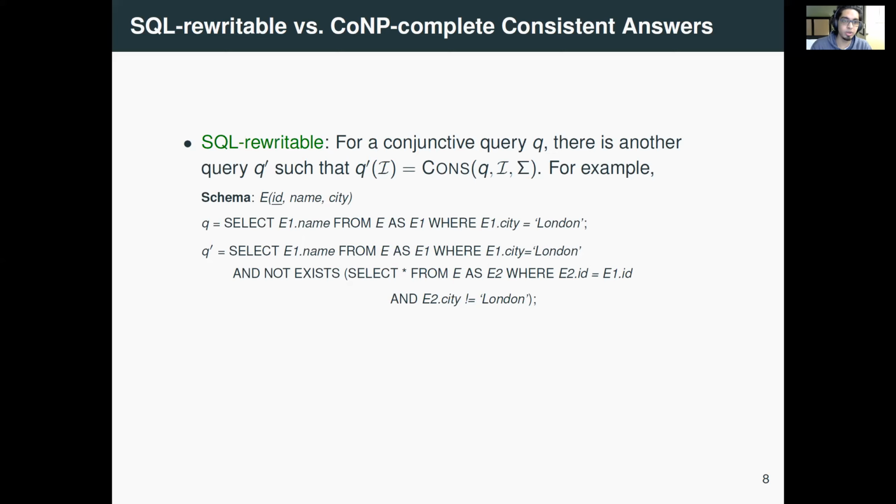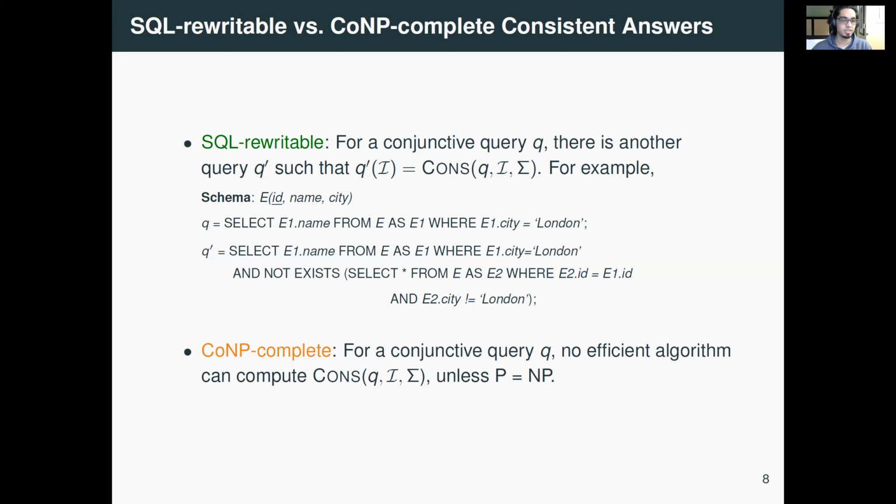You can rewrite this query to compute the consistent answers. You can say select e1.name from E as E1, where e1.city is London, and not exists select star from E as E2, where you equate on the key attributes e2.id equals e1.id, and e2.city is not equal to London. So you see, adding this not exists condition is like filtering out the answers that are not consistent. And that's why Q prime on the inconsistent database I will directly give you the consistent answers to Q.